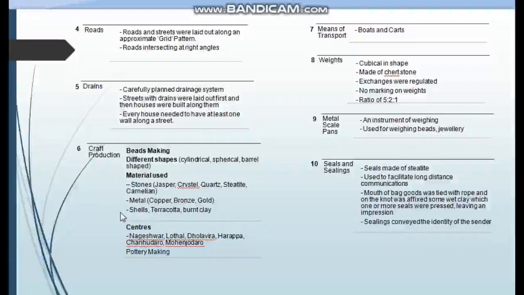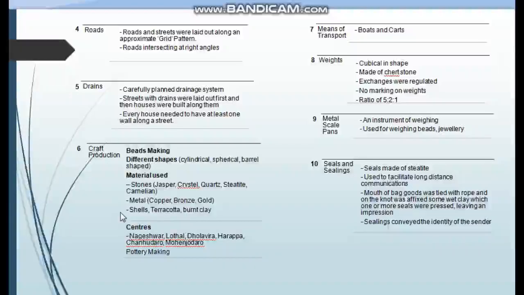Then the third technique for preparing beads was chipping, making into shape. Fourth was grinding, fifth was polishing, and the sixth was drilling. And in this manner they completed and prepared beads.